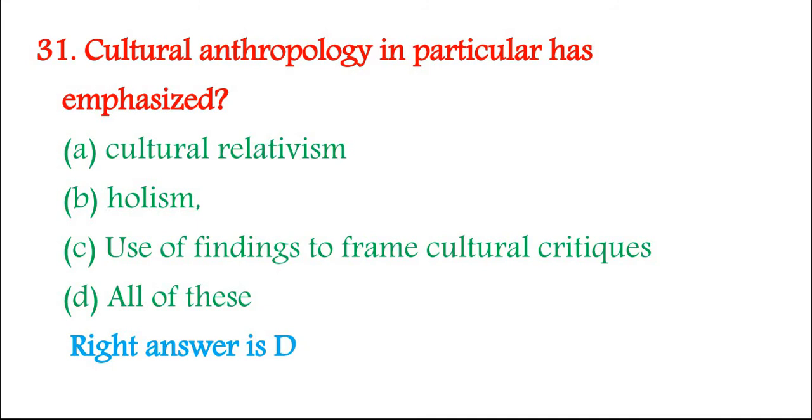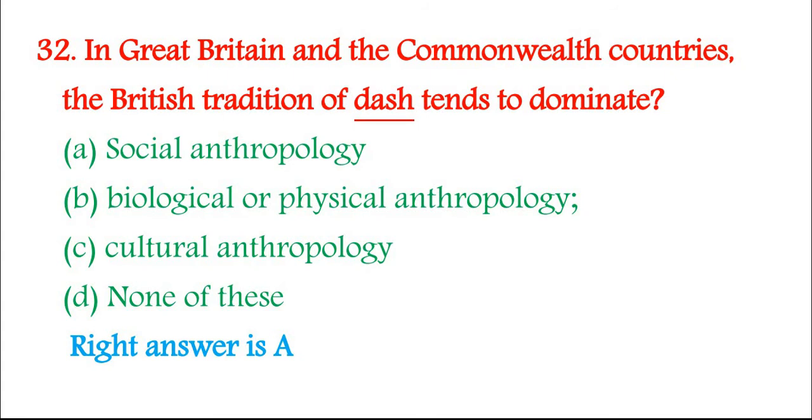31. Cultural anthropology in particular has emphasized A. Cultural relativism, B. Holism, C. Use of findings to frame cultural critiques, D. All of these. Right answer is D. 32. In Great Britain and the Commonwealth countries, the British tradition of dash tends to dominate A. Social anthropology, B. Biological or physical anthropology, C. Cultural anthropology, D. None of these. Right answer is A.